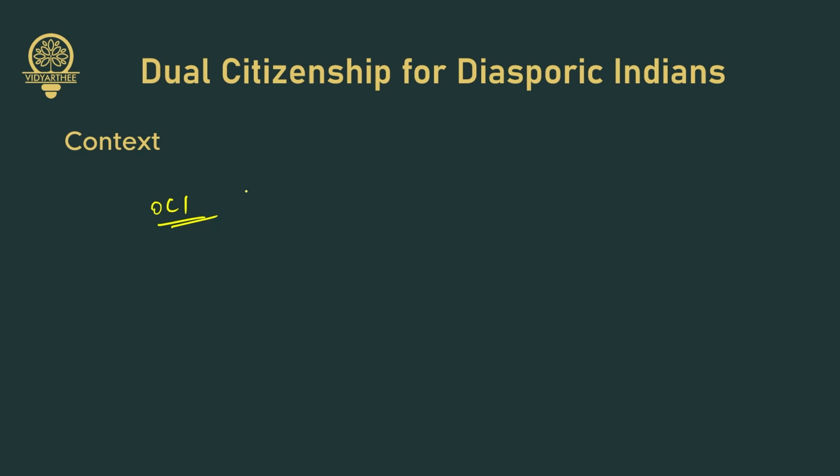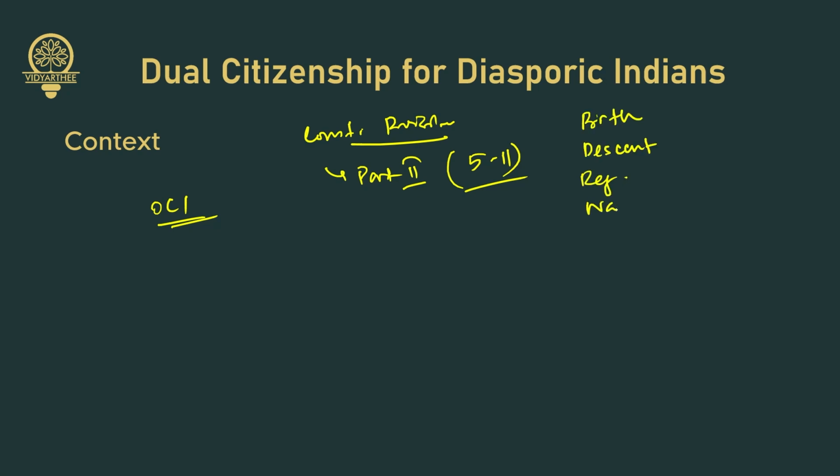Now, let's talk about some static information on Indian citizenship. What are the constitutional provisions? First, it comes in Part 2 of the Constitution, which is Articles 5 to 11. It deals with citizenship. Citizenship is granted by birth, descent, registration, naturalization, or incorporation of territory. Got it? Now, we have distinctions as well.